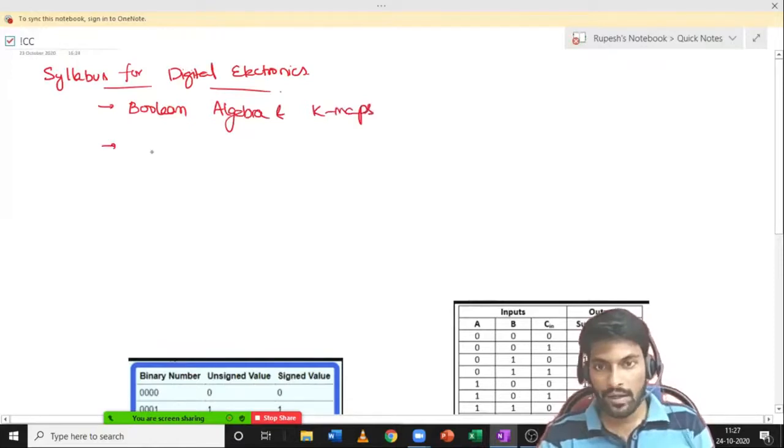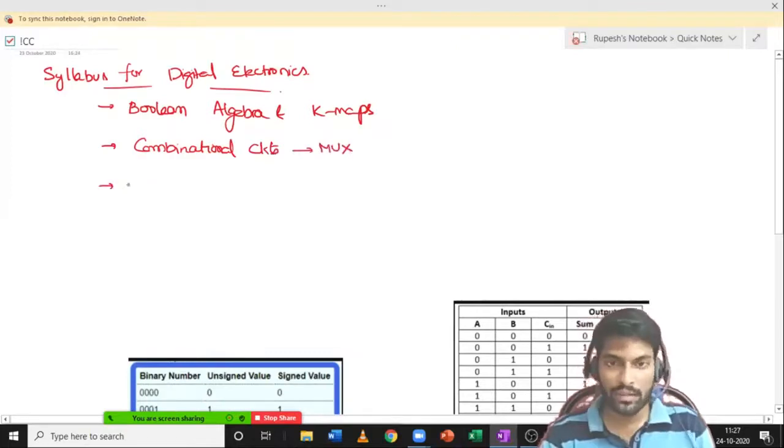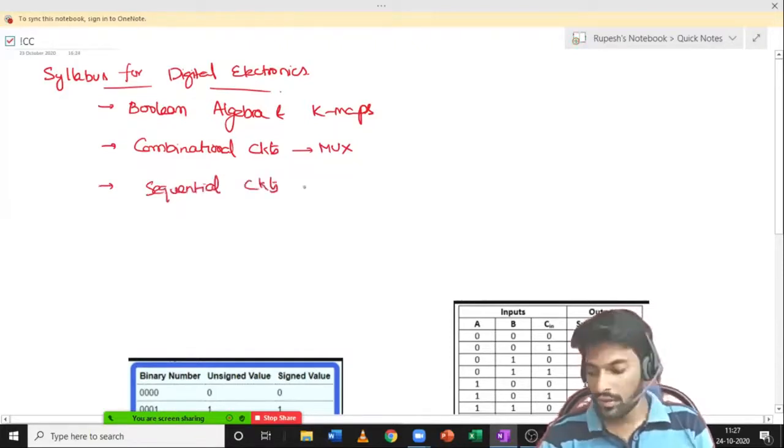Next, combinational circuits, especially multiplexers, and then sequential circuits. Then digital to analog converters and analog to digital converters.